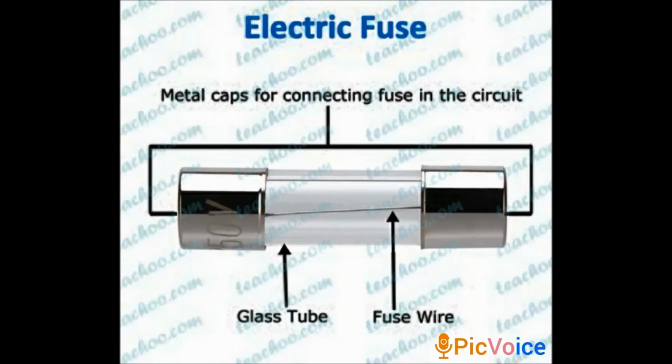It is connected in series in an electric circuit. When a large current passes through the circuit, the fuse wire melts due to the effect of Joule's heating, and the circuit gets disconnected. Clear? Listen, children. If a large current passes through the circuit, the fuse wire melts due to the Joule's heating effect, and the circuit gets disconnected.